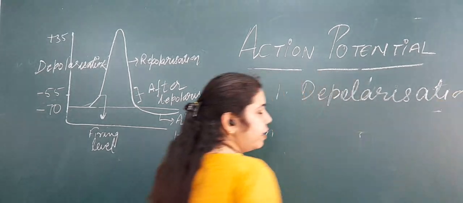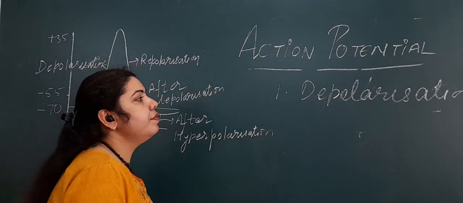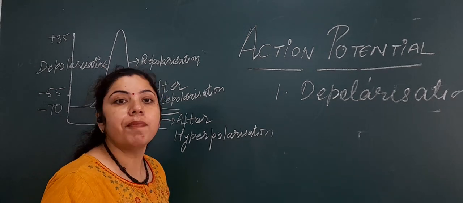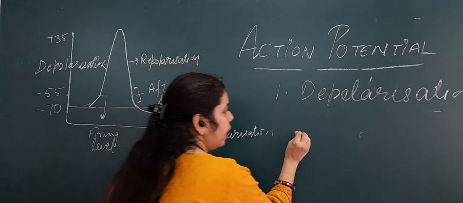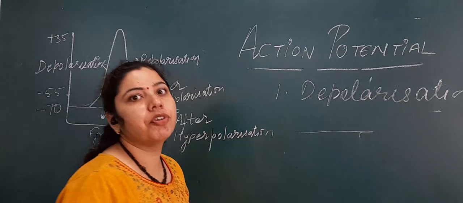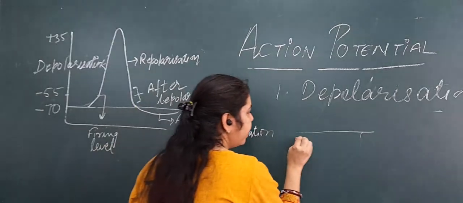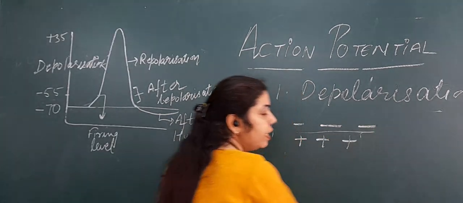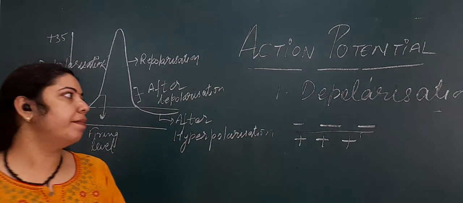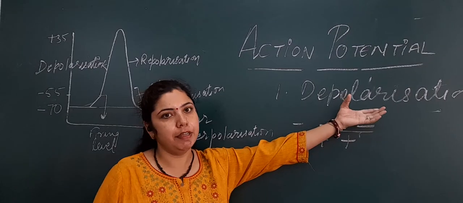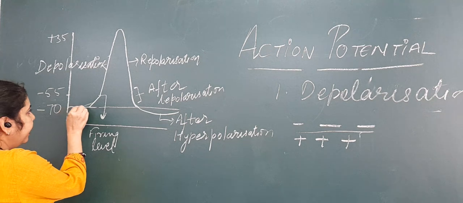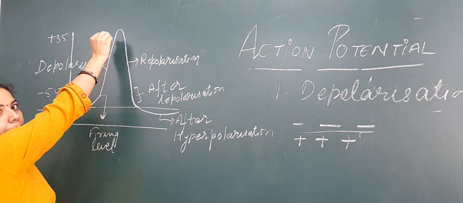What is depolarization? Depolarization means that on application of a stimulus, there will be a change in the polarity of the membrane. The membrane which was negative inside during the resting state will now become positive inside and negative outside. This change in polarity of the membrane is called depolarization. You can see that the curve is moving from negativity toward positivity.